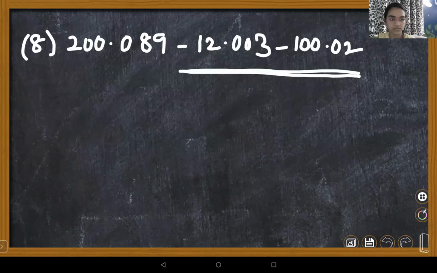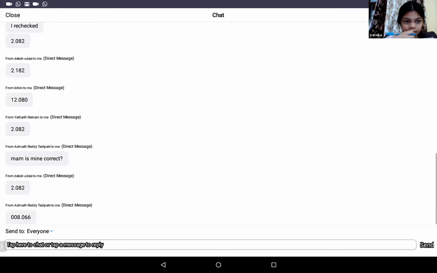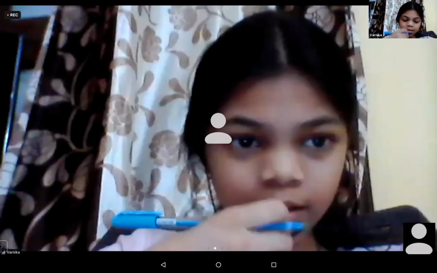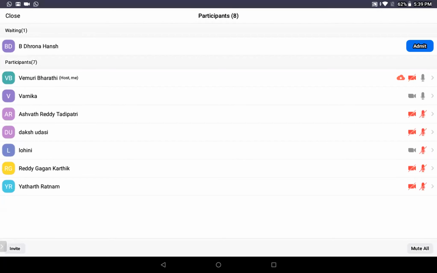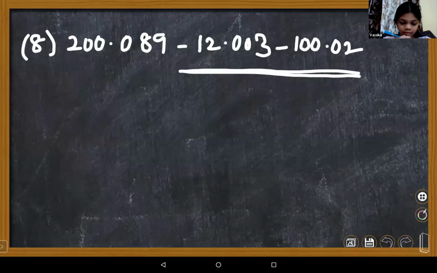No, that's your idea. Okay, I'm going to Varnika, I'll come back to you. Varnika, how are you supposed to solve this bit? First we should subtract 12.003 from 200.089. Very good. Whatever answer we get, with that answer we should subtract 100.02. That's your idea. Wonderful. That is also correct.